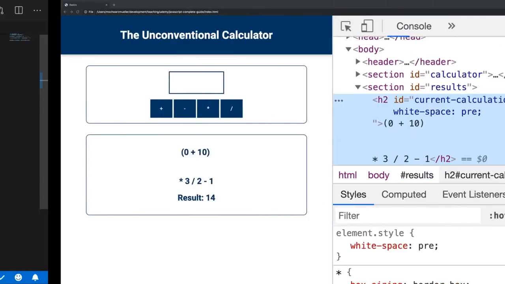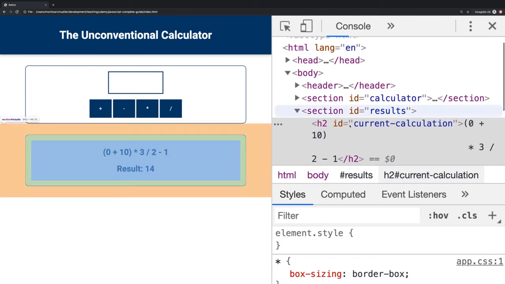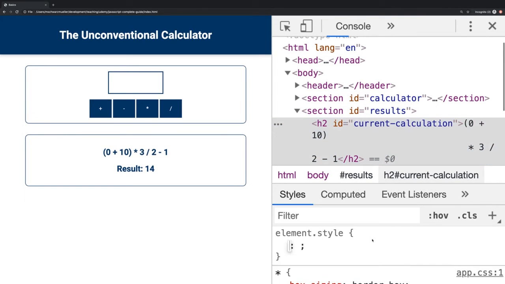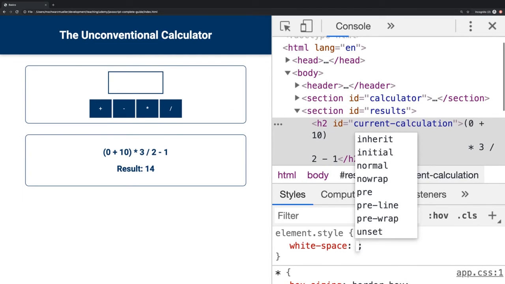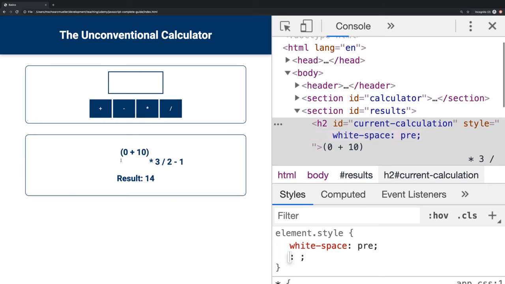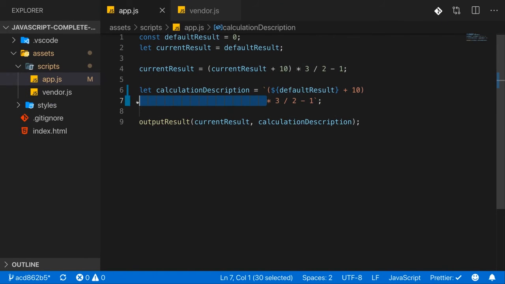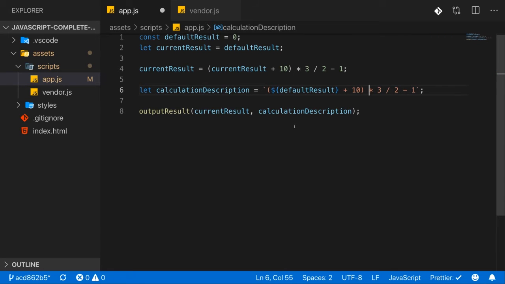Well, if you save that and you reload, our styling will be lost because we reloaded, but here on the right you can see this extra white space, it really is part of the string. And if we re-add this style here to our h2 element here in the developer tools by setting white-space to pre, you see we really do have the line break and the extra white space in here. So be careful when you use that and really only use the line break or extra white space feature here if you want to build a string that has the extra white space or that has the line break. Don't do it just for readability.